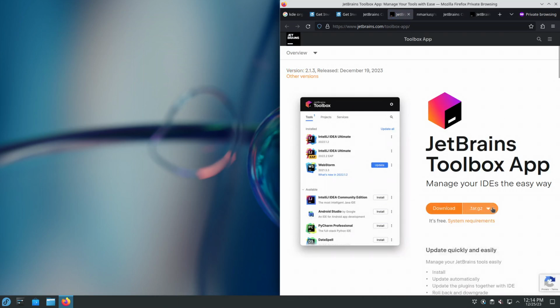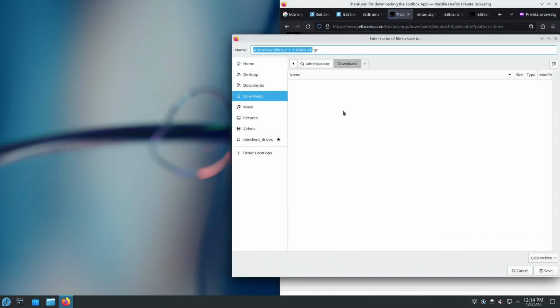We can download versions for various operating systems. We're on Linux. We're going to use kdesrc-build in order to program for KDE. So that means that we will need to use the Linux operating system. The option that we're given in here is to download an archive with extension tar.gz. So let's do that. We're going to use the downloads directory.